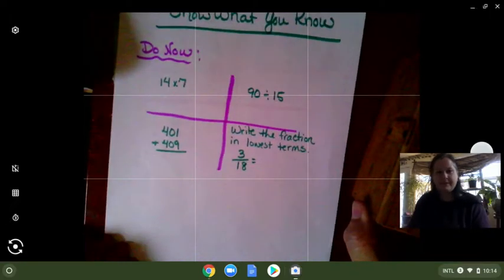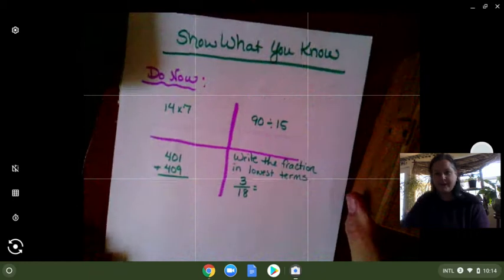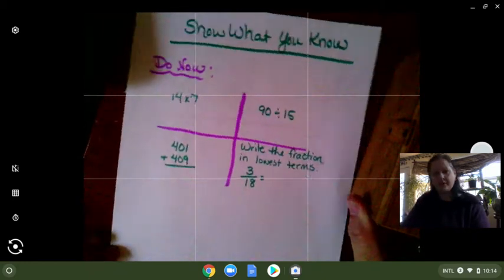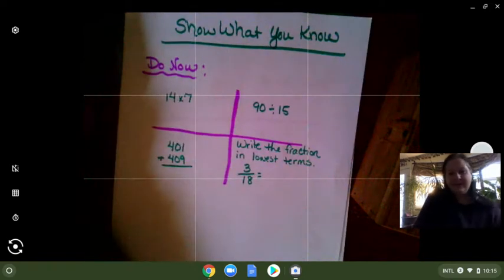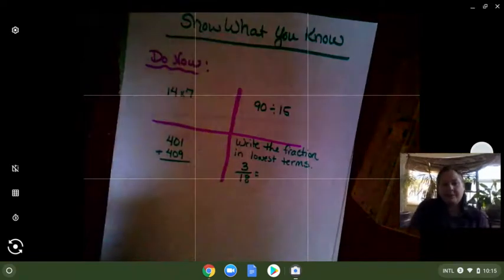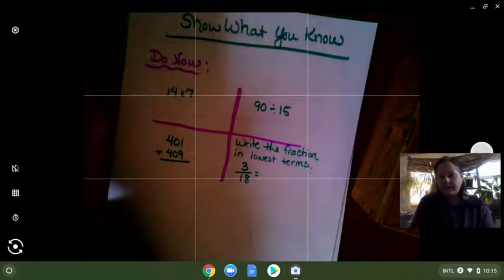Okay, this is chapter 6, Show What You Know. And again, just a reminder, your Show What You Know is always some of what you learned from 4th grade and 5th grade about the subject that we're going to be learning about this chapter. So it's a review of some information that's going to help you this time when we go do it this round in 6th grade. All right, so here are your 4 Do Now problems. Go ahead and pause your video and try these right now.